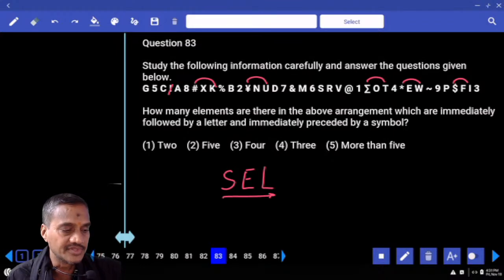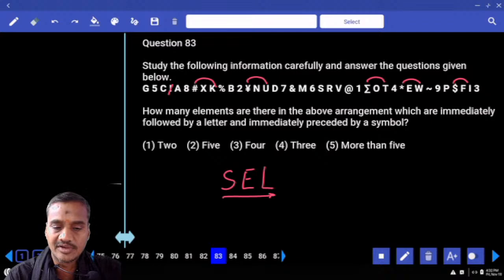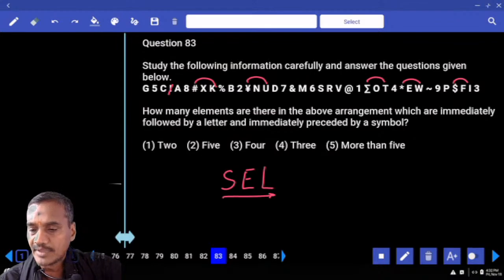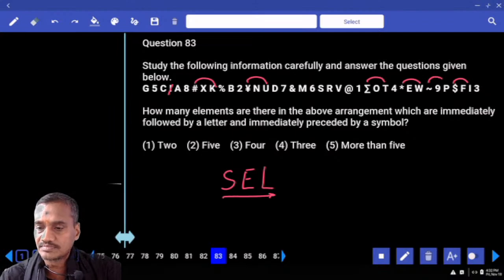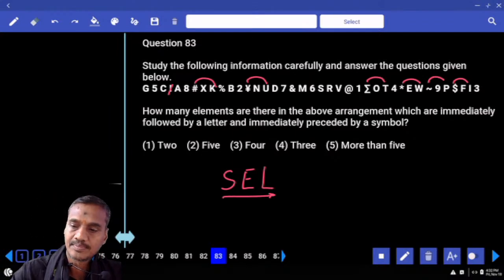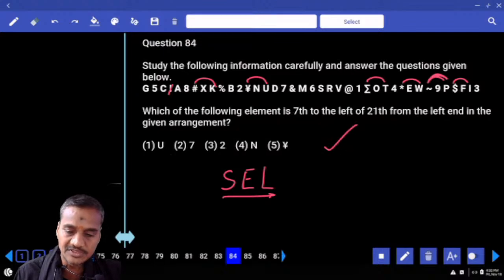Clear? 83, how many do we have? Symbol and a letter, symbol letter, symbol and a letter, symbol letter. And the next one, at the rate of, and symbol letter. And symbol letter, this is one more. Symbol and a letter. And how many do we have? More than 5, that is choice 5, question number 83.